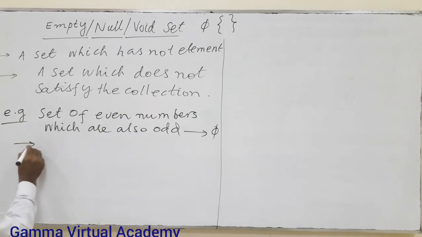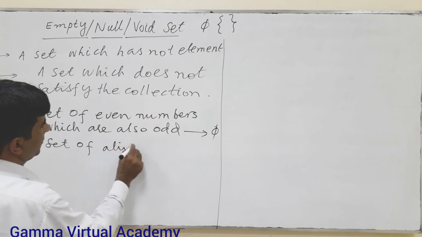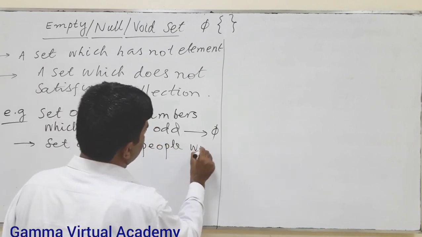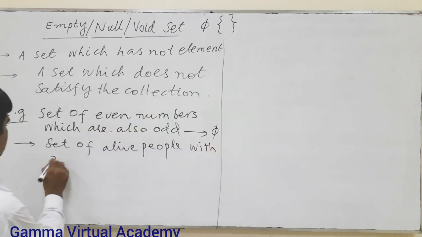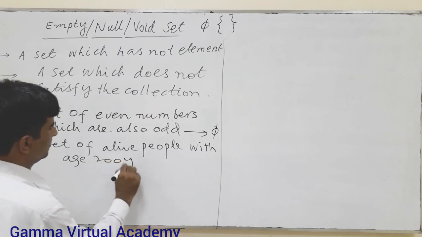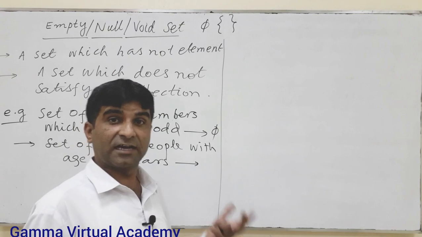Example 2: the set of alive people with age 200 years. Is there any person whose age is 200 and he is alive?